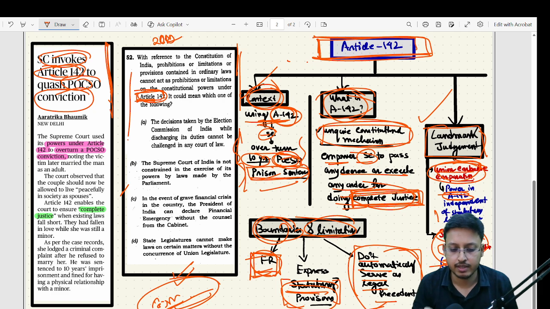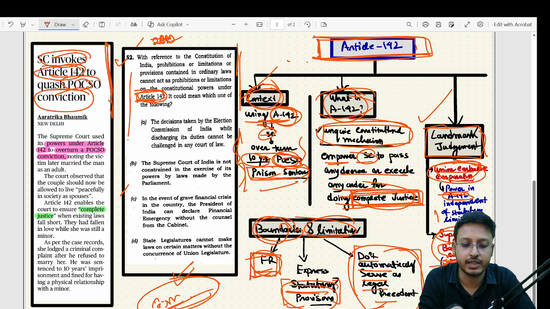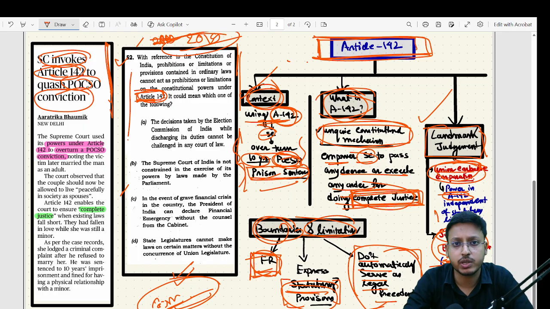Now you have to solve question number 52 that appeared in the 2019 UPSC Prelims. Just solve this question and write the answer in the comment section. And moreover, if you have any particular doubt over this article, please let me know in the comment section.